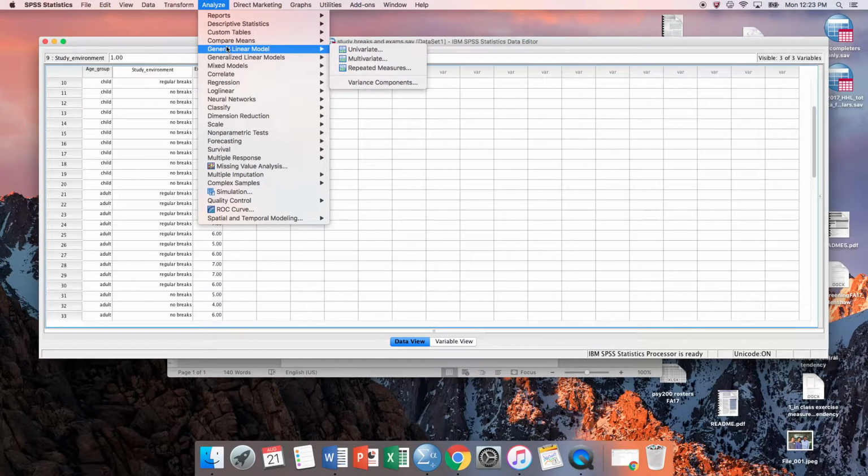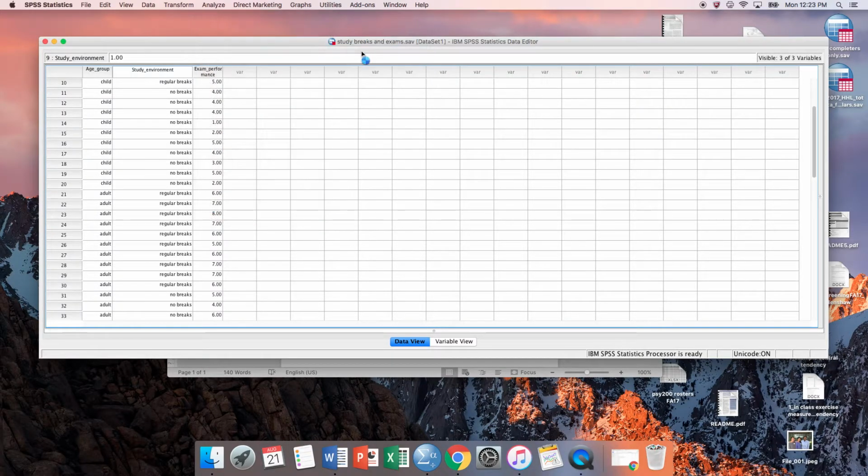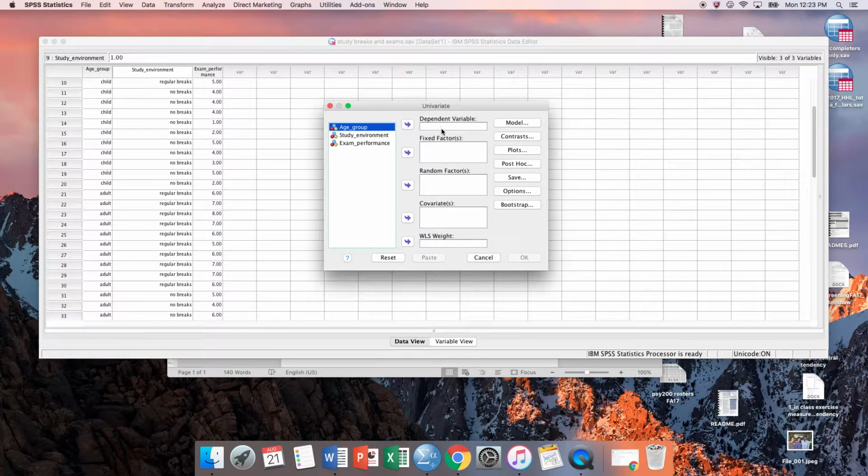Okay, so we're going to the general linear model and we're going to univariate analysis. Once we're there, our dependent variable is pretty easy for us to determine. This is exam performance. And then age group and study environment are both fixed factors. This was just by accident, but our exam performance looks like it's now labeled as a nominal variable. It shouldn't change our analysis, but realistically that should be a scale.